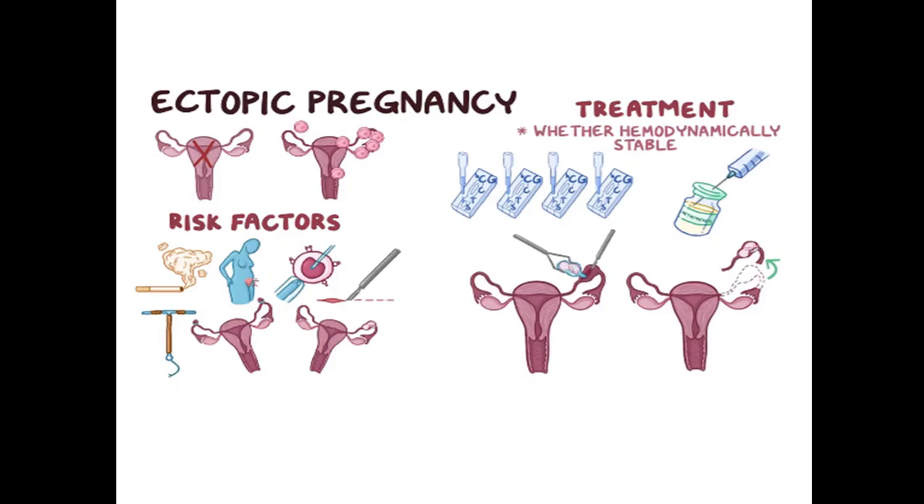In other cases, in hemodynamically unstable patients, we refer to surgery, and here we may do salpingostomy, in which the ectopic pregnancy is removed and the fallopian tube is left intact, or in some situations we may remove the fallopian tube along with the ectopic pregnancy.